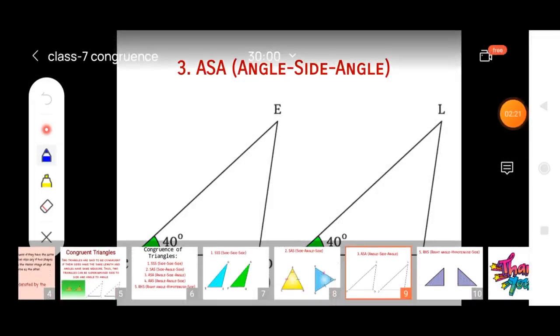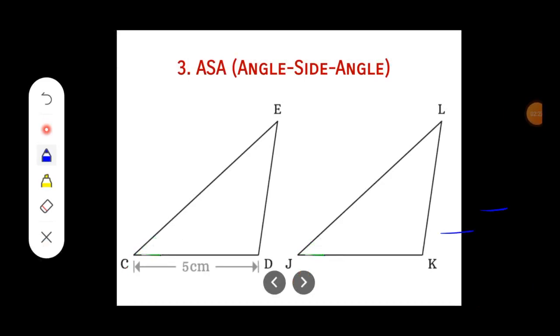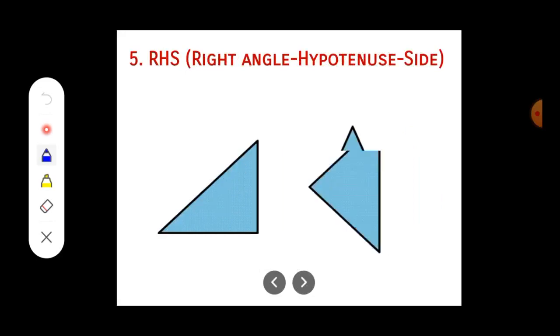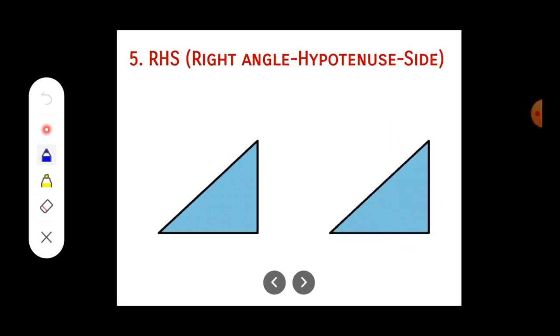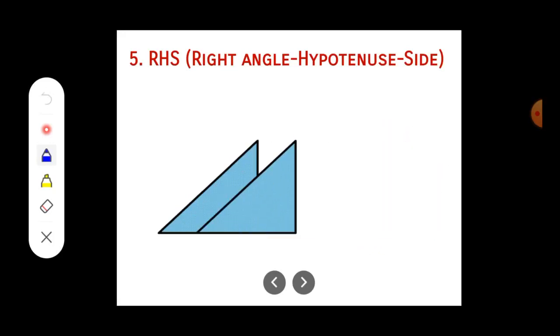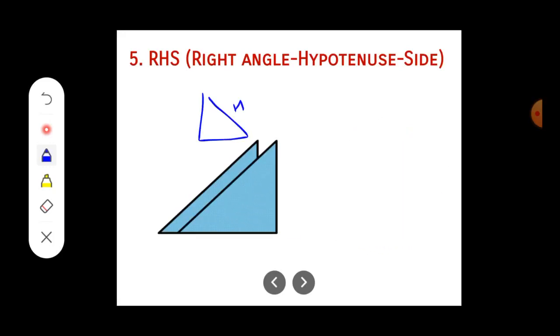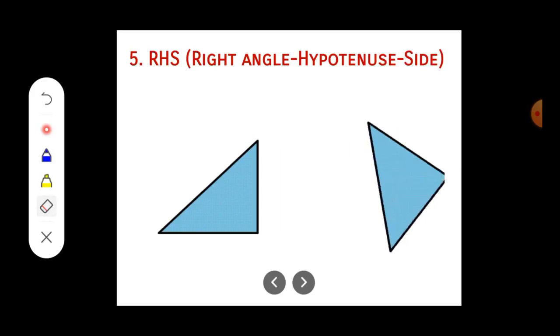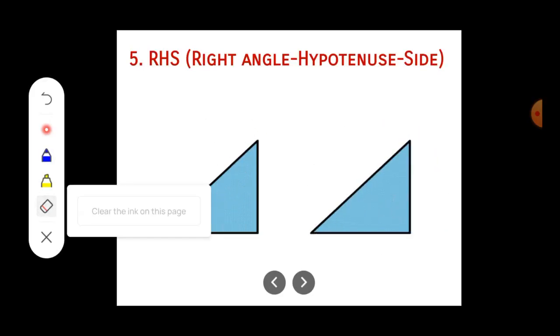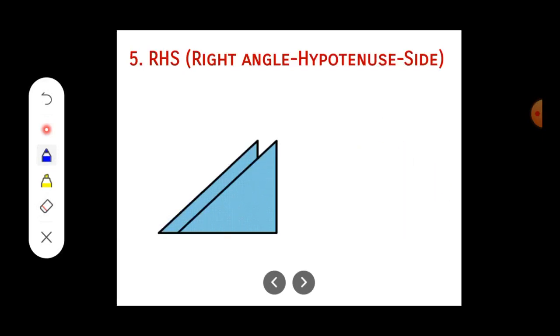All right, let us proceed to the next important criterion rule, that is right angle, hypotenuse, side. We will simply say it as the RHS criterion rule. So what does this RHS rule state? You know that in a right angle triangle, there is a hypotenuse, there is a perpendicular, and there is a base, isn't it? We already got the concept of the right angle triangle and its property, that is the Pythagoras property. But here we will just concern ourselves with the hypotenuse side.